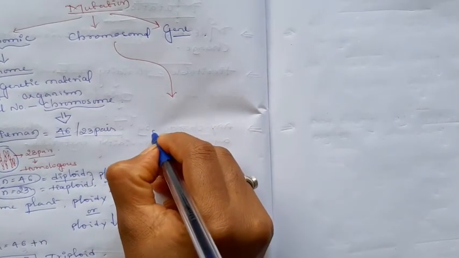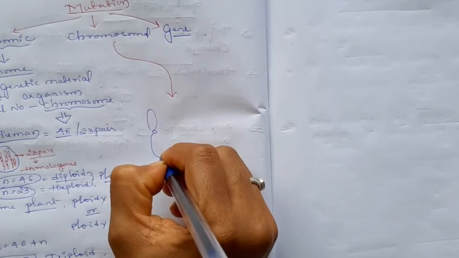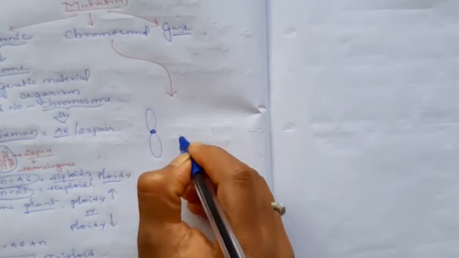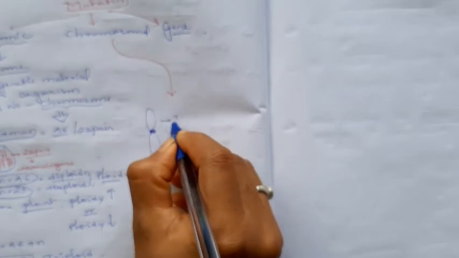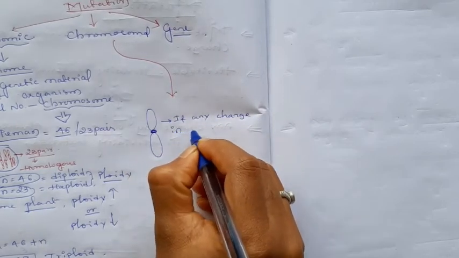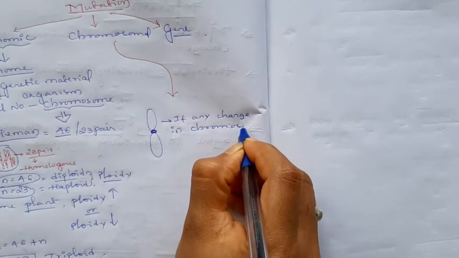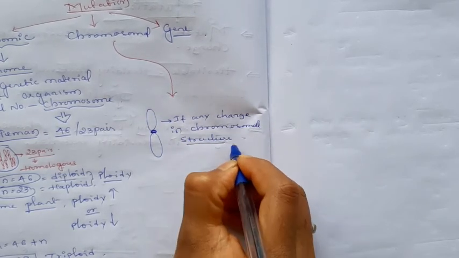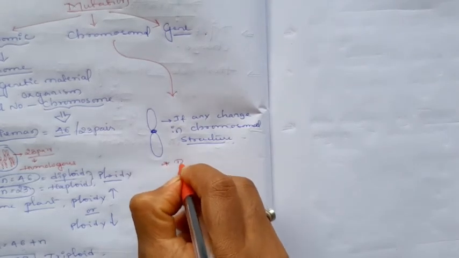Here in the chromosomal mutation, you know that the structure of a chromosome is very slender and very beautiful and colored material. A long arm and a short arm. Any change in chromosomal structure is known as a chromosomal mutation. There are so many types of chromosomal mutations. The first one we can study is deletion.